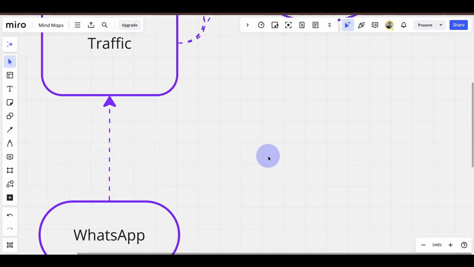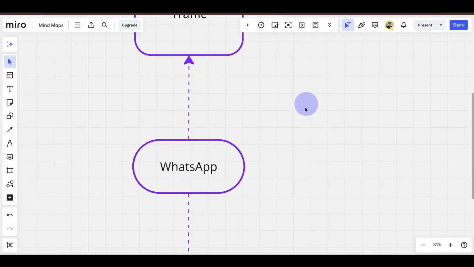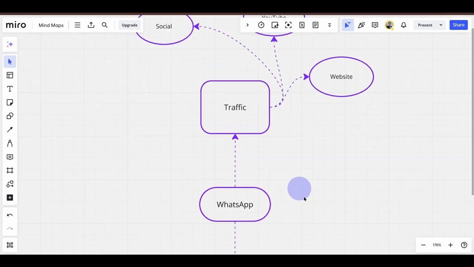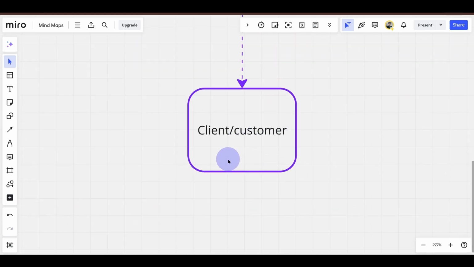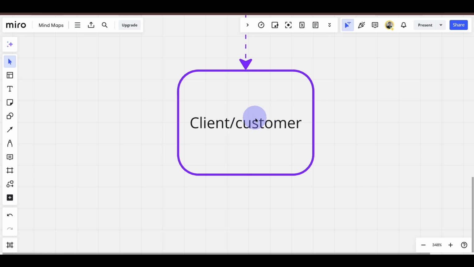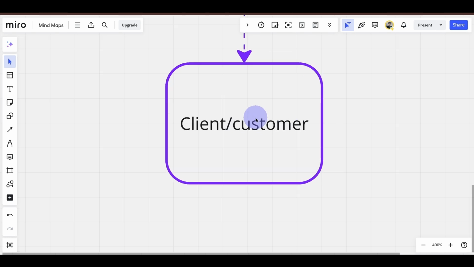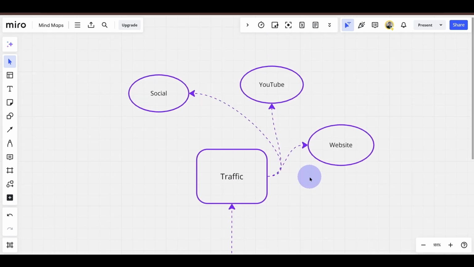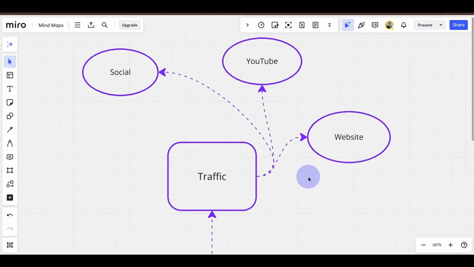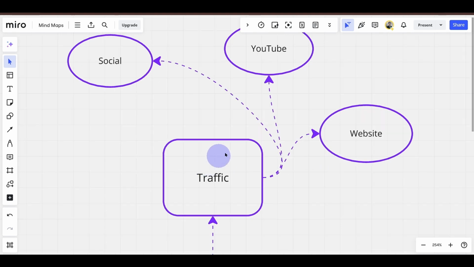So before we get into anything, let's actually try to understand how the funnel works, okay? The end goal for us is to have the client or the customer, the people who are going to be interested in whatever you're selling and essentially make a purchase, right? But before that, you need traffic, and you need targeted traffic, okay? You need people who are interested in whatever you're selling so that you can actually sell to them. So how are you going to get traffic?